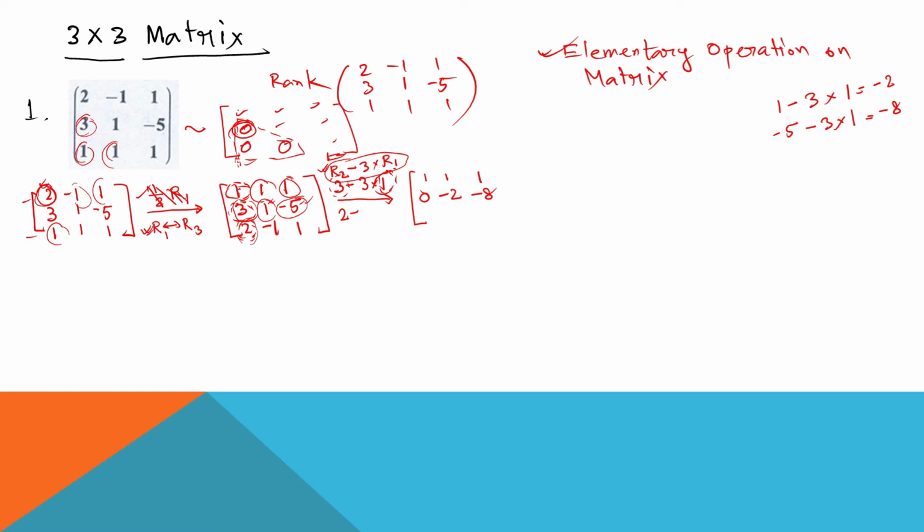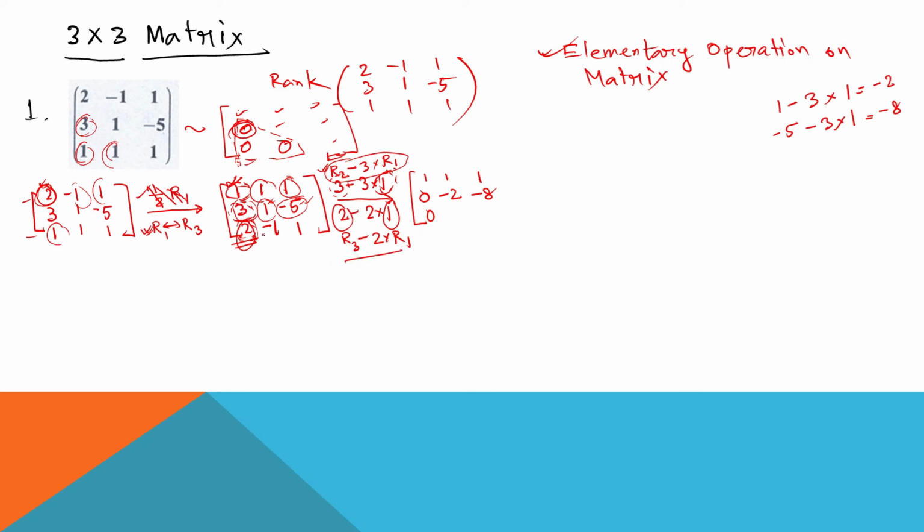With respect to this element, how can you make it 0? So 2 minus 2 into 1. This 2 is this one, and this 1 is this element. So this one will also be 0. So this is R3, row 3 minus 2 into row 1.